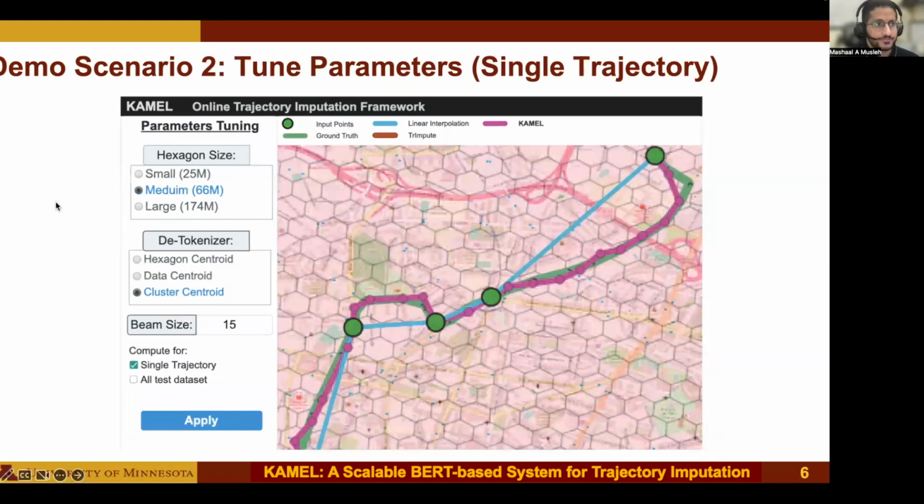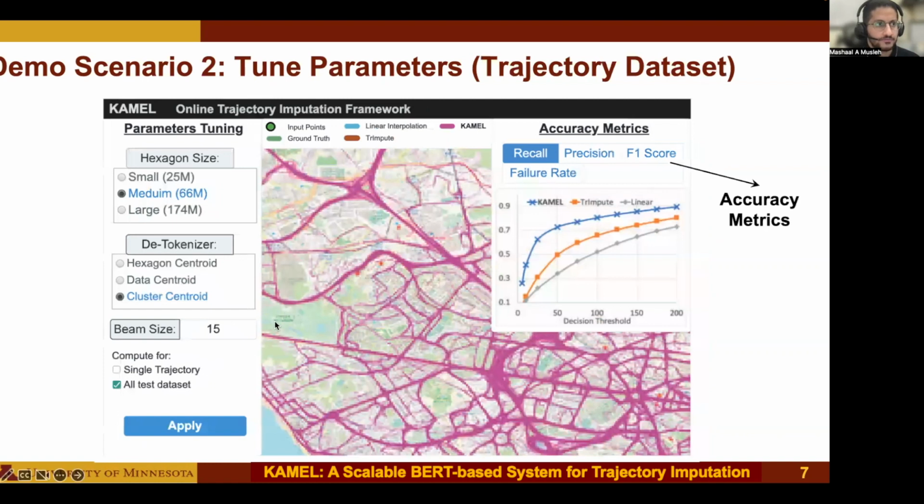In the second scenario, users can understand the system from the inside by tuning its parameters and seeing their effects. Parameters include the hexagon size, the beam size, the detokenization option, and so on. This can be done for a single trajectory and observe the changes on the main map, or can be done for a whole dataset of trajectories. In the second case, users can see several accuracy metrics, such as recall, precision, F1 score, and failure rate, which are computed for the whole dataset.